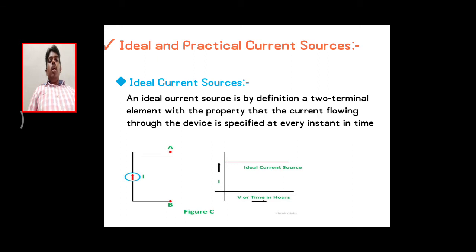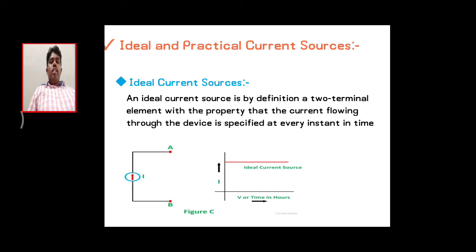Coming to the ideal and practical current sources, first we are going to discuss the ideal current source. An ideal current source is a current source which delivers a constant value of current to the load terminals irrespective of the load voltage variations. Come again. The symbolic representation is mentioned in the diagram. Here the current source doesn't have any internal resistance.